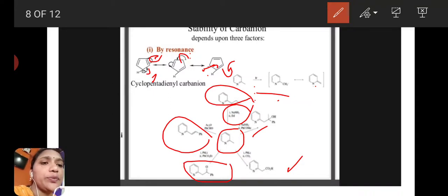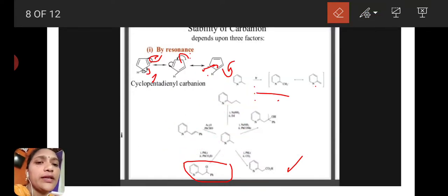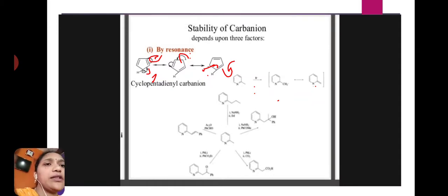A ketonic functional group is formed. Okay, these are the reactions of methyl pyridine.